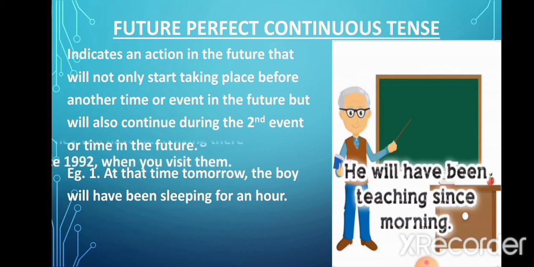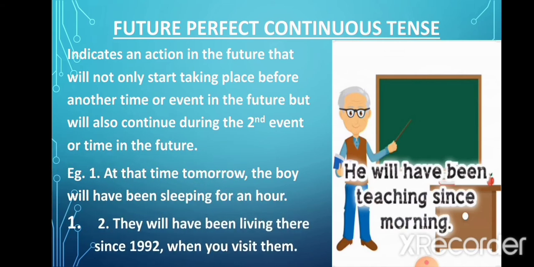Now let's look at the second example. They will have been living there since 1992 when you visit them. Now here we have two actions. One is of living there and second is of you visiting them. Now the action of living there will have started before the action of you visiting them, and it would also continue during the second action. That means they will still be living there when you visit them.